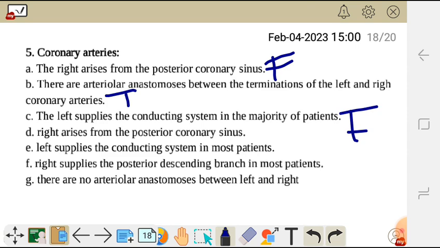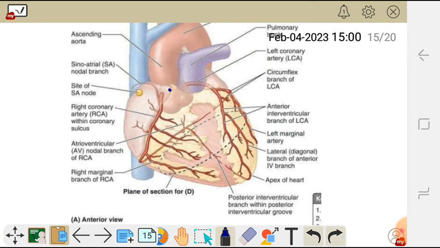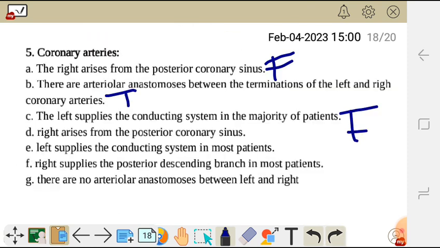This statement is very true, because in this diagram here, this is the posterior view, this is the anterior view. This right coronary artery goes posteriorly behind there. It also supplies the posterior side, the posterior descending branch in most patients. Okay, so this is true.